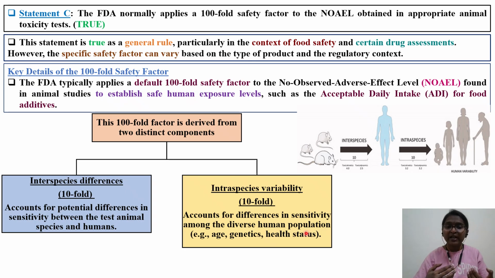In order to address that uncertainty between two different humans, we have to apply an additional uncertainty factor, which is called the intraspecies factor. Examples include age, genetics, human health status, etc. So this is the pictorial diagram of interspecies and intraspecies variation.